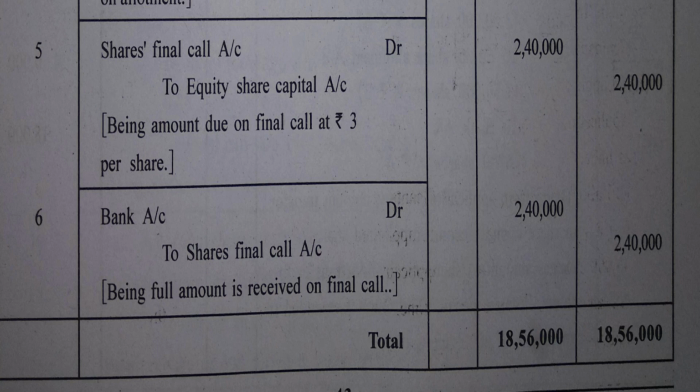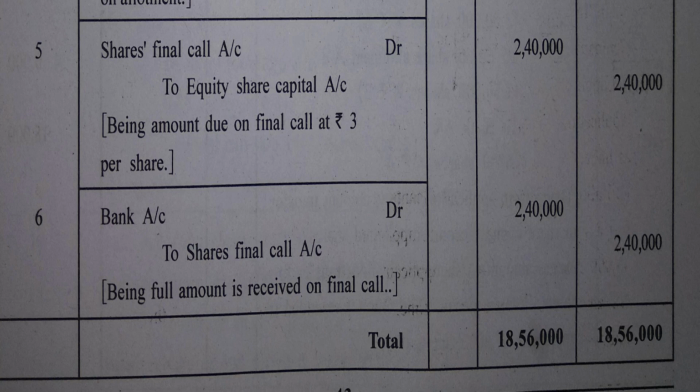Next, what becomes due is the shares final call, of course. So shares final call account debit to equity share capital account. This is the normal journal entry when the final call becomes due.